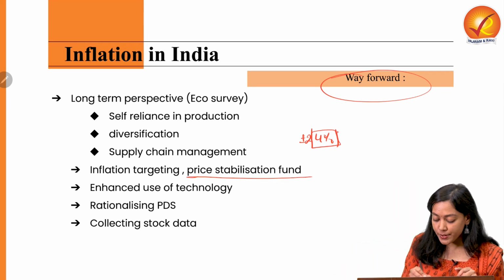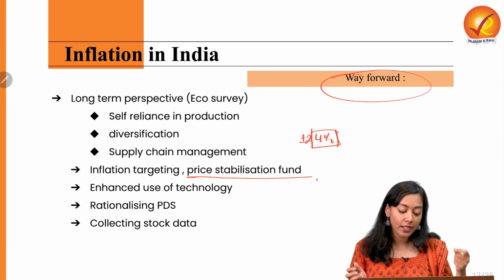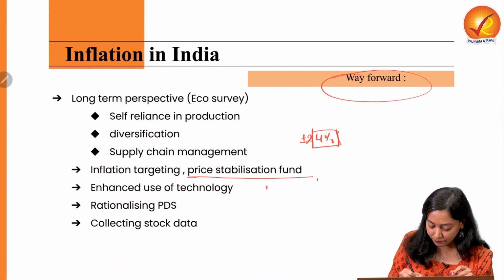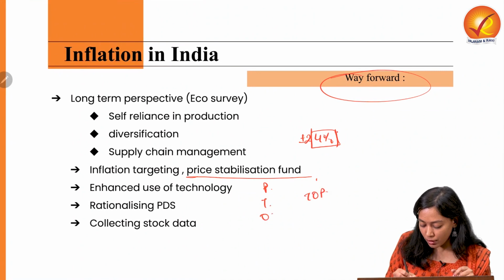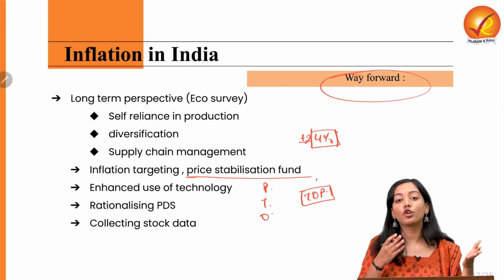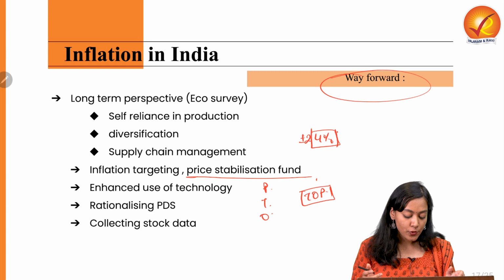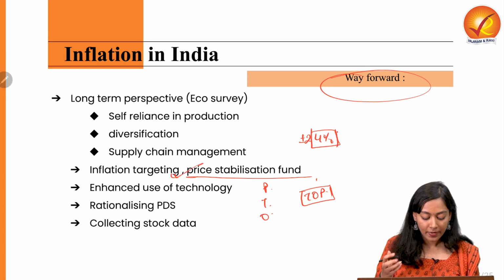The Government of India has also set up a price stabilization fund, especially for very volatile vegetables like potato, tomato and onion. This is also the TOP scheme, which is now converted into the TOTAL scheme, so that we can get better prices, or we can at least stabilize the prices.